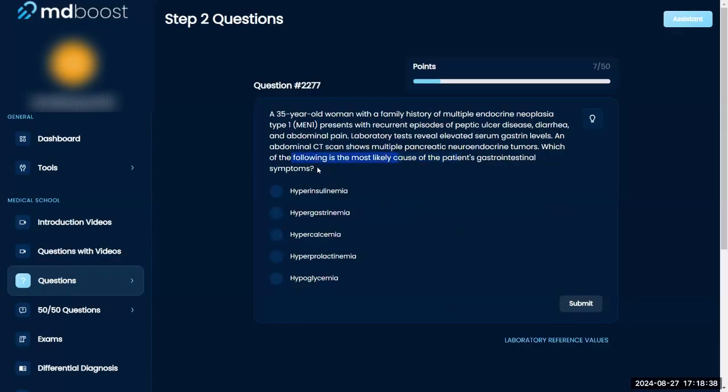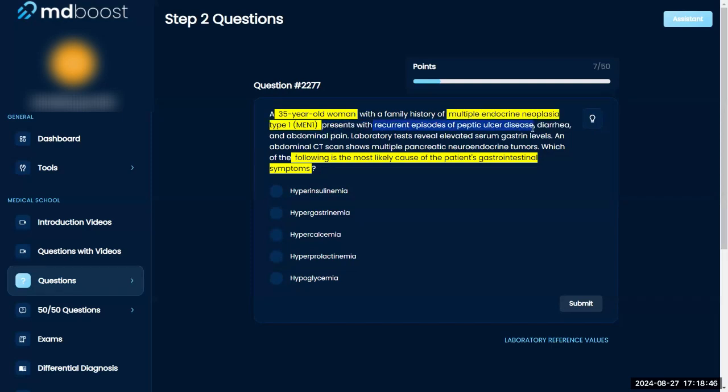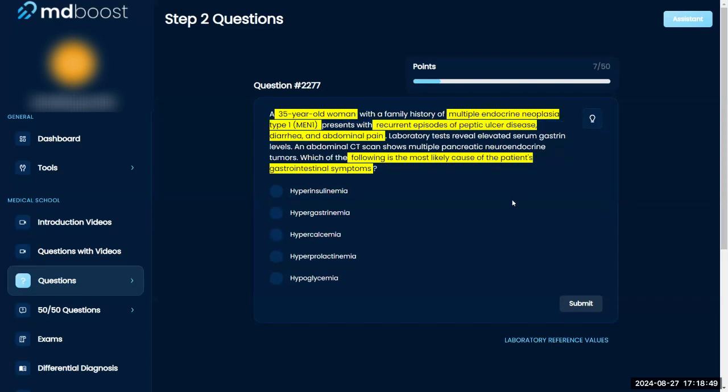Which of the following is the most likely cause of this patient's GI symptoms? So, a 35-year-old woman with a family history of MEN1, recurrent episodes of peptic ulcer disease, diarrhea, and abdominal pain, reveals elevated serum gastrin. Abdominal CT shows multiple pancreatic neuroendocrine tumors. Which of the following is the most likely cause of this patient's GI symptoms? Okay, so she's having peptic ulcer disease, diarrhea, and abdominal pain.